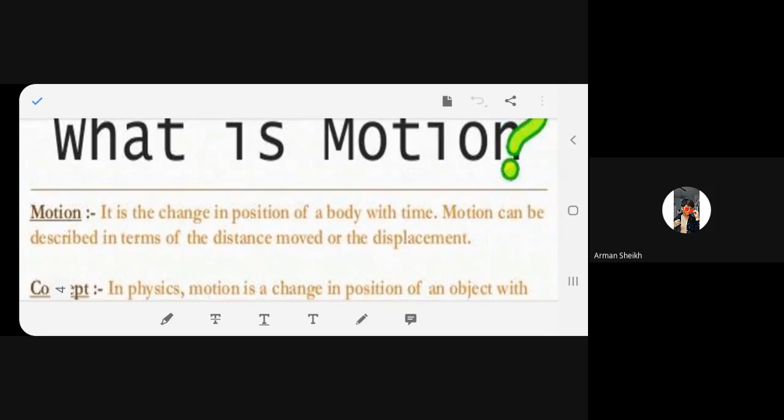Motion. It is the change in position of a body with time. Motion can be described in terms of the distance moved or the displacement.